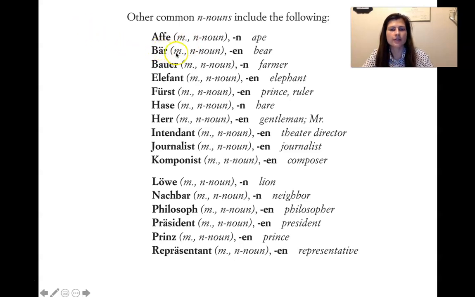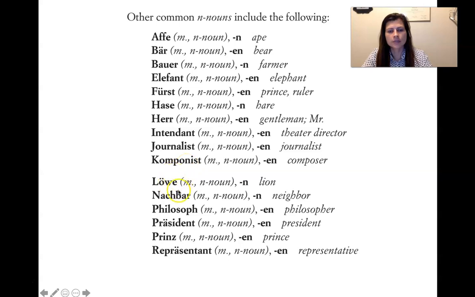Bär, we had a bunch of examples with Bär, den Bären. Bauer, meaning farmer. This is a really interesting one because most of them with the ER don't do this, but Bauer does. Elefant, we had that in the dictionary earlier. Fürst means prince or ruler, and that takes it. So Hase, hare or rabbit, Herr, Mr. or the gentleman. Intendant, any time they end in dant, ant or ist, all those ist. There's like Sozialist. All of these are going to have the same en noun situation. Intendant, Journalist, Komponist. Yeah.